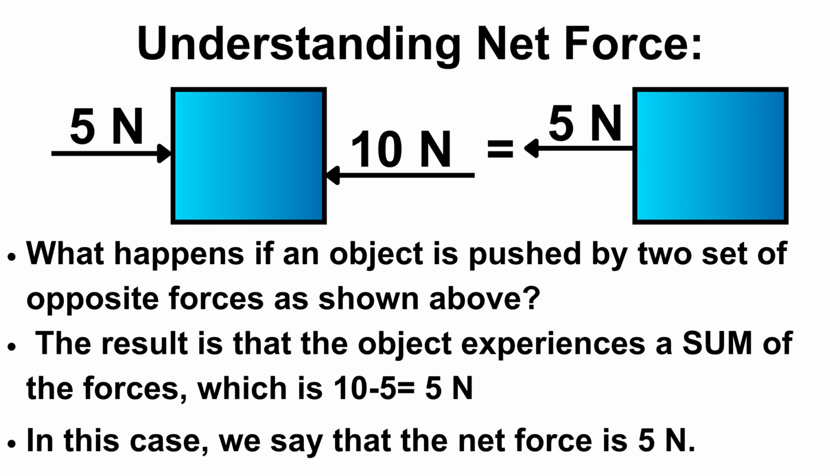Dear student, understand net force. 5 Newton is applying on a block, and on the opposite side 10 Newton force is applying on it, and the resultant is 5 Newton. What happens if an object is pushed by two sets of opposite forces as shown above? The result is that the object experiences a sum of the forces, which is 10 minus 5 is equal to 5 Newton. In this case, we say that the net force is 5 Newton.